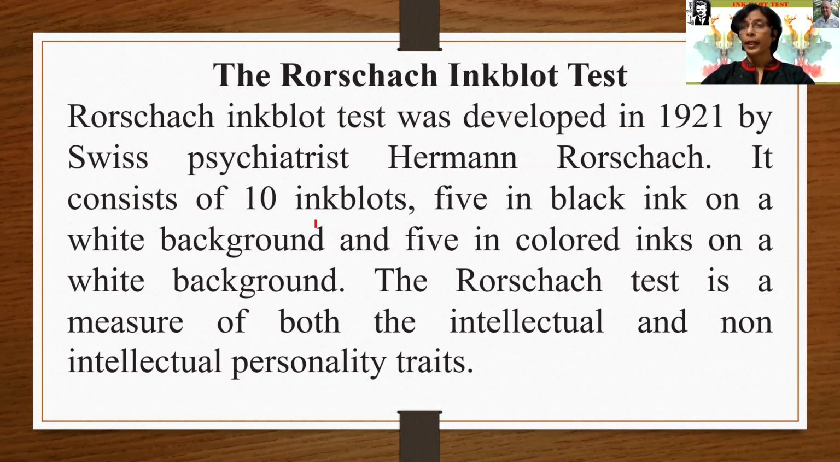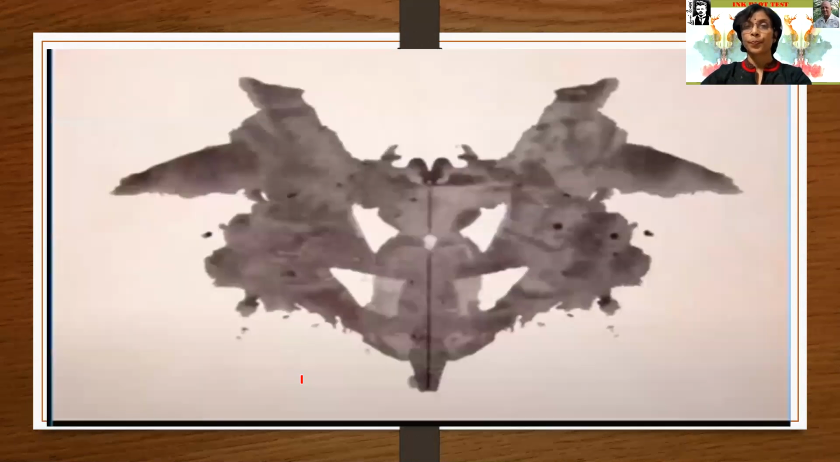It consists of 10 ink blots, 5 in black ink on a white background, and 5 in colored inks on a white background. The Rorschach test is a measure of both the intellectual and non-intellectual personality traits. It means it does not only guess the intellectual task but also non-intellectual personality traits too. So this is the technique.